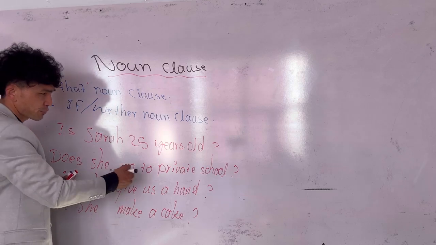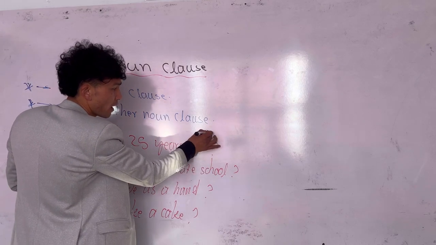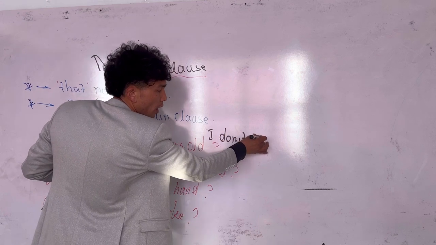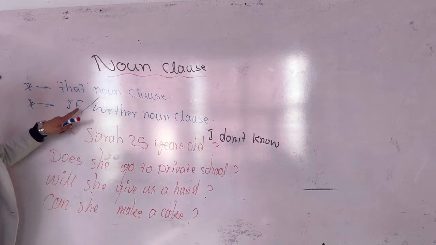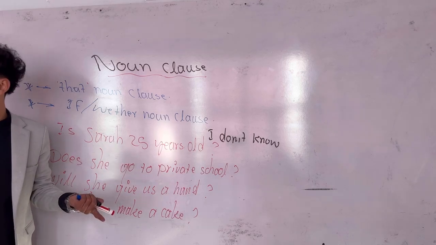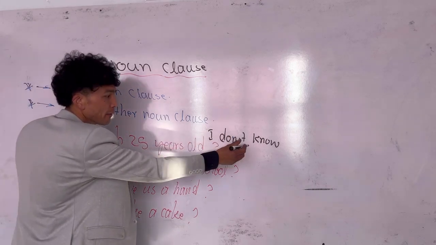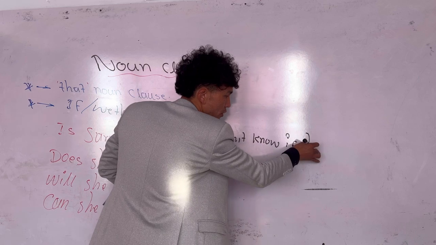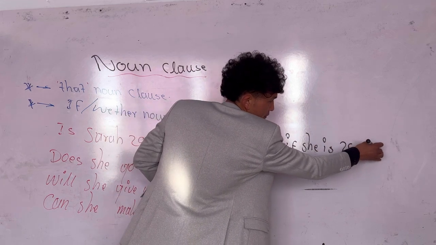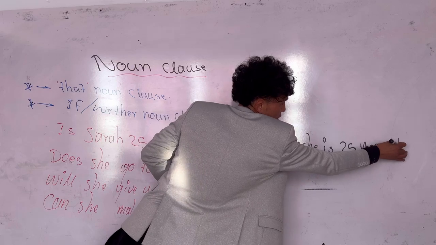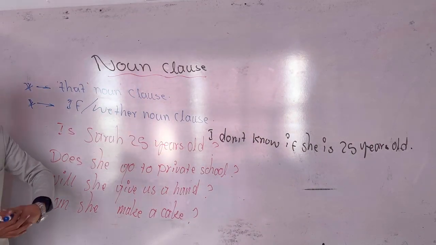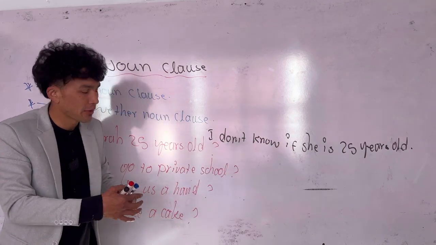On color scale. You say, for example, I don't know. Right after this, you do require either if or whether. If or whether can interchangeably be used. I don't know if she is 25 years old. Look at this one. I don't know if she is 25 years old.